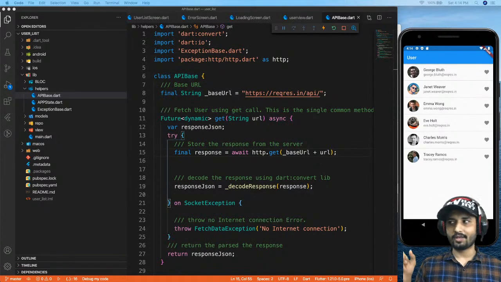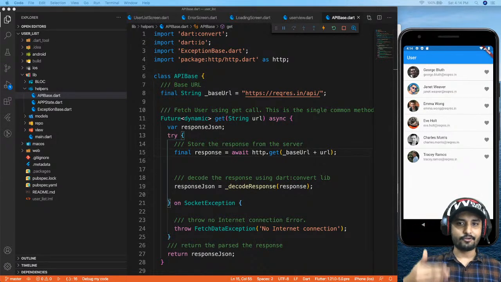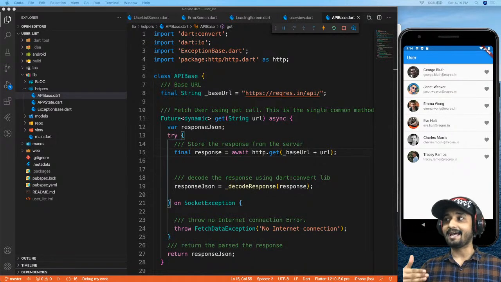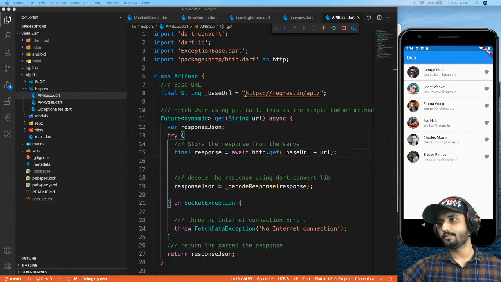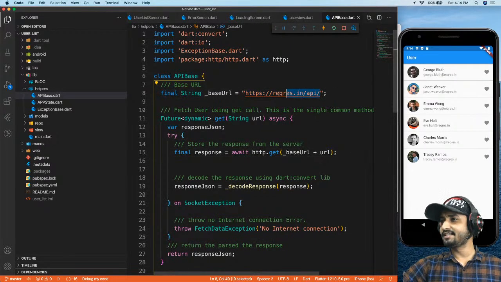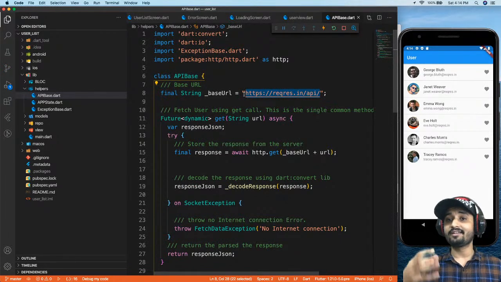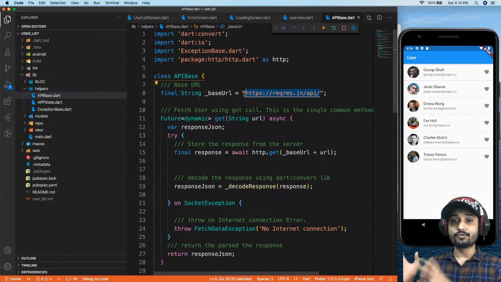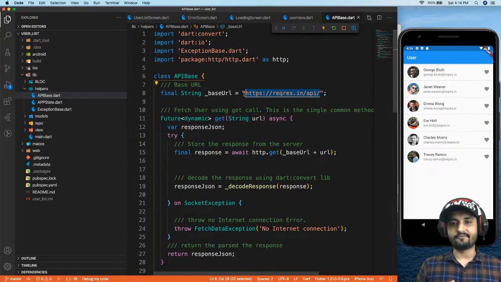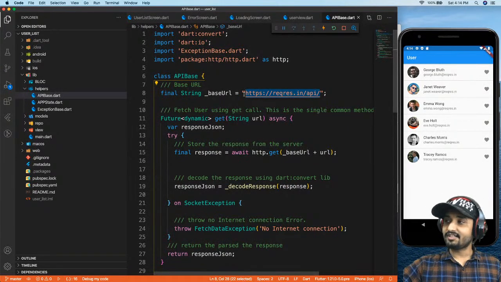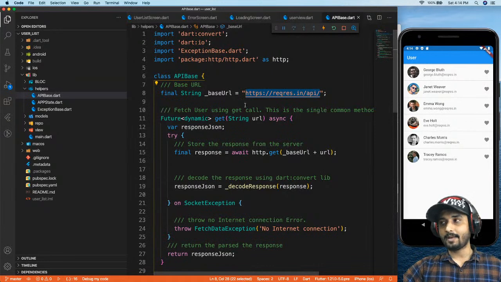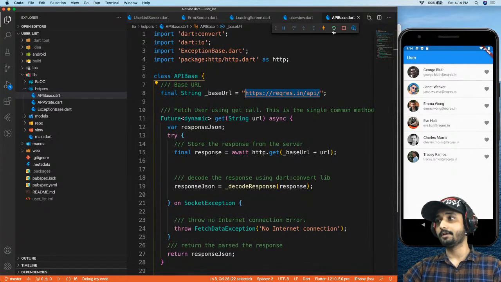On my screen, you can see in the emulator, we have a list of users, right? Now, these users are being fetched from the server, hosted somewhere on this domain. You can see the base URL right over here. So these users are coming from this server. The main thing is how you can display these users from the server in the best way in Flutter. So now let's take a look at what happens if I rerun my app and how we are trying to display our users.